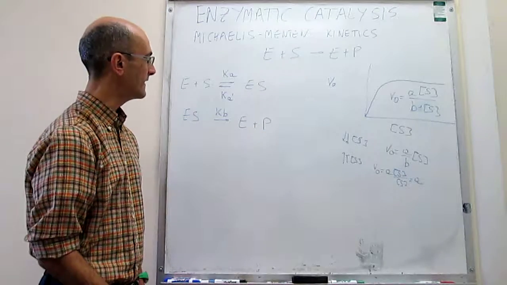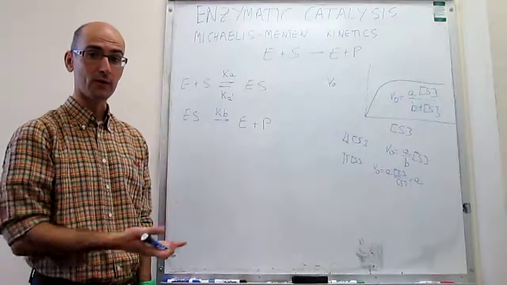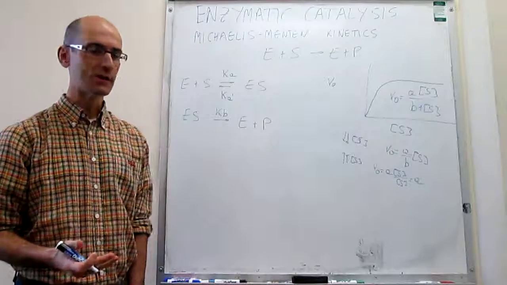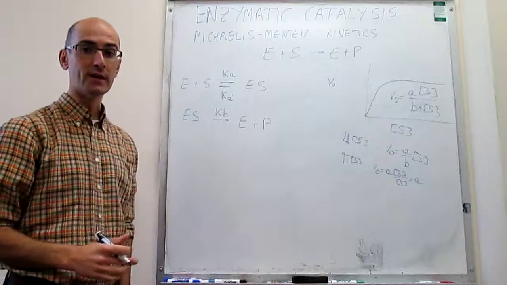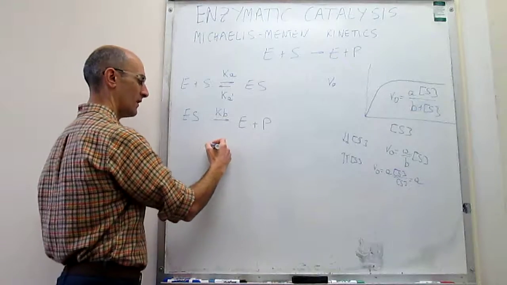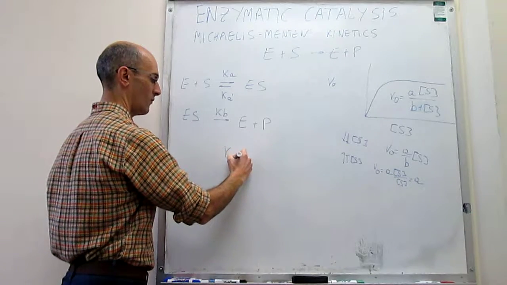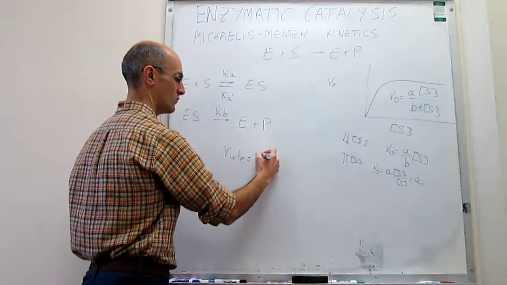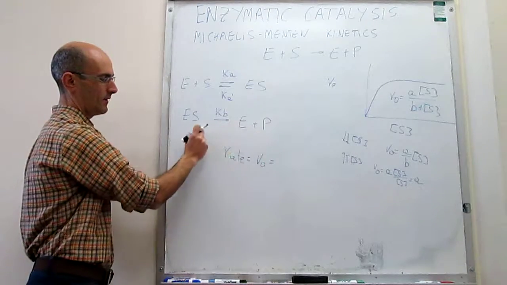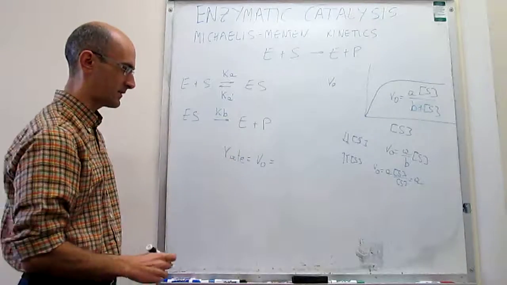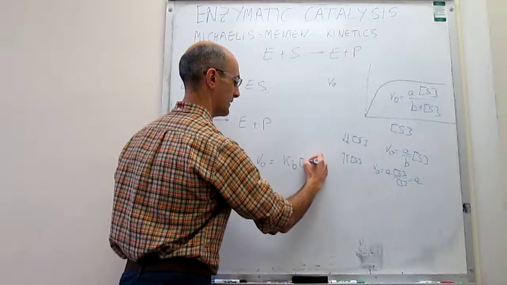What we can do right now is try to figure out what the rate law for this mechanism would be. It's much easier to think about the rate of product formation than the rate of reagent disappearance, and we can write the rate law for product formation simply as this. The rate, which is going to be the initial rate, to be able to compare it to the experiments, is simply the rate of this step, because that's the only step that generates products. So this is equal to k_B times the concentration of the ES intermediate.